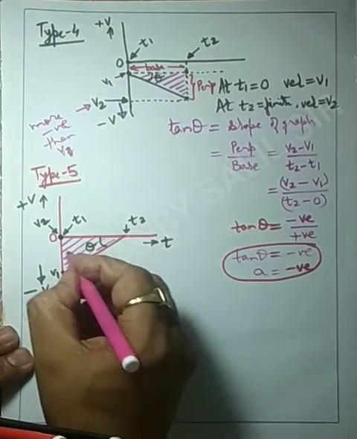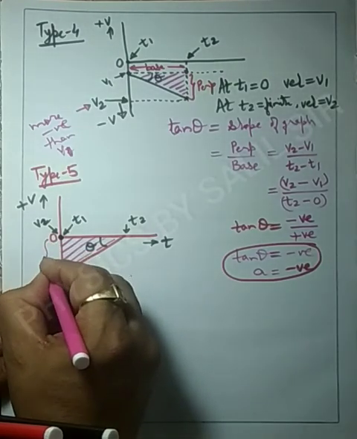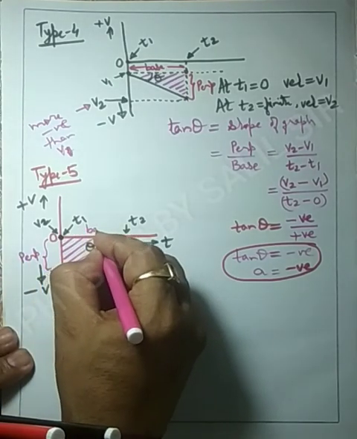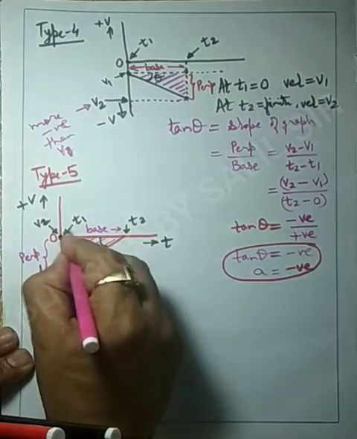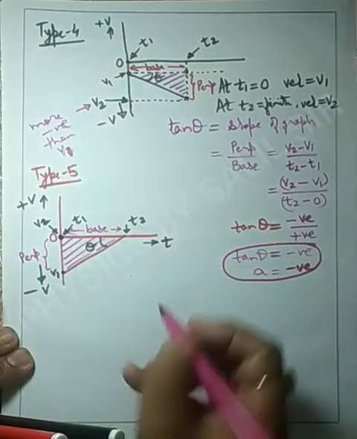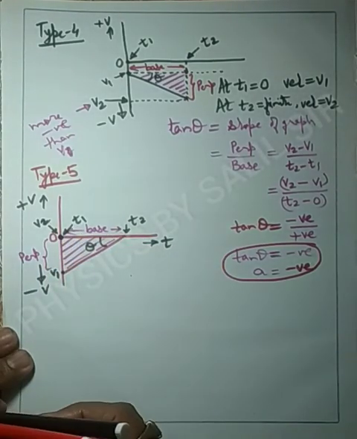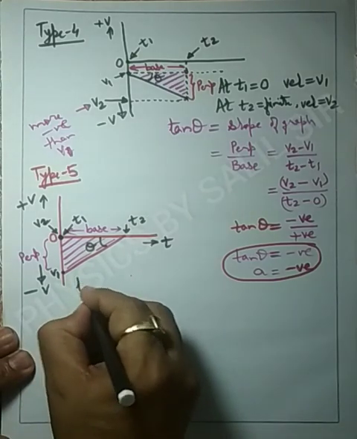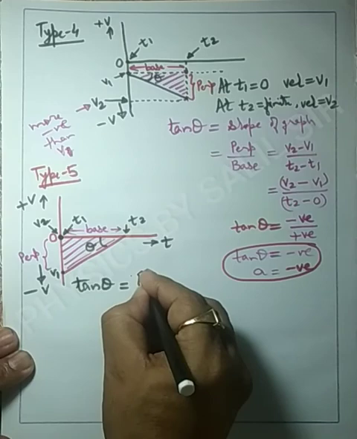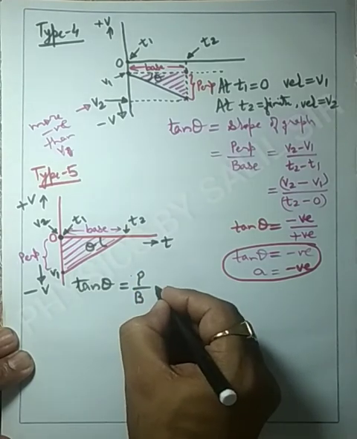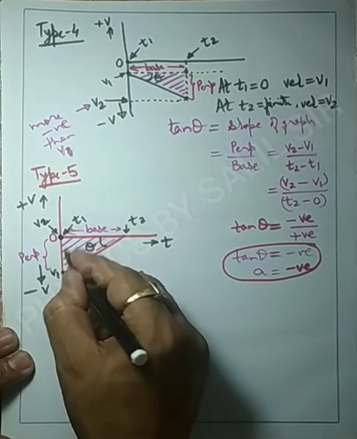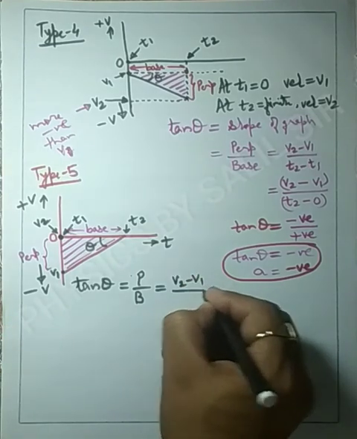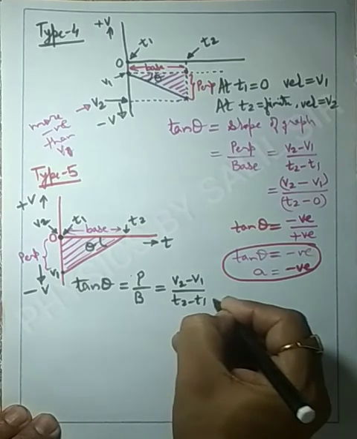What will be the perpendicular in this triangle? Perpendicular is this and base is the time axis. So if we apply the formula, tan theta is equal to perpendicular upon base, which is v2 minus v1 upon t2 minus t1.